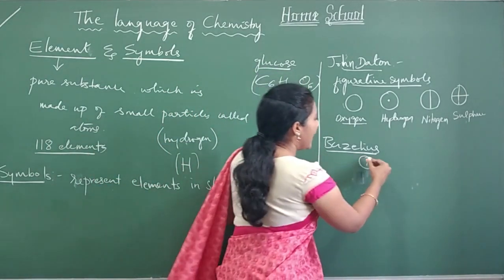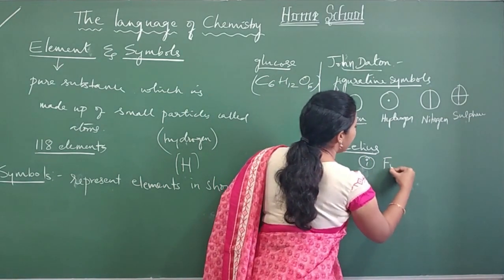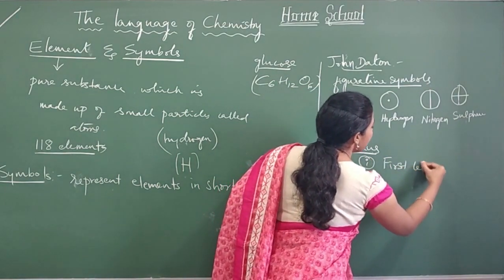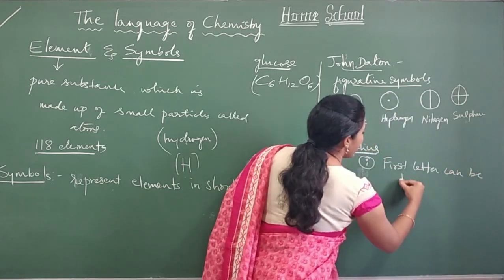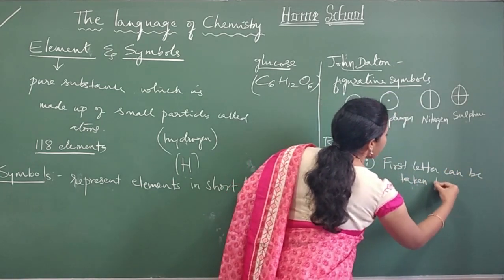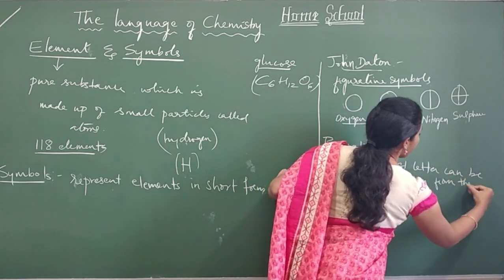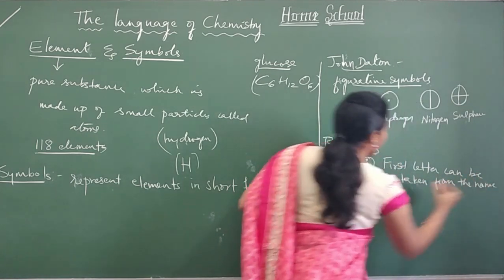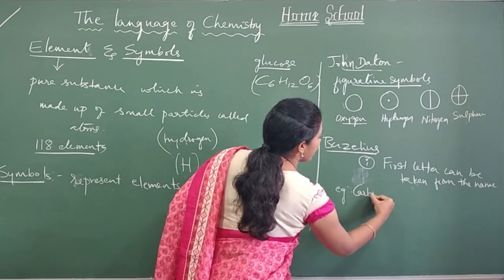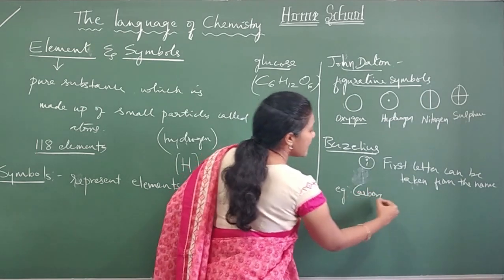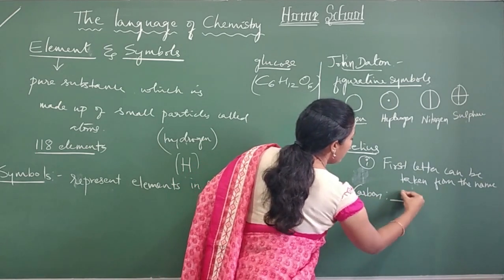So I'll write here: the first letter can be taken from the name. For example, take carbon. What is the first letter here? So the symbol can be C.